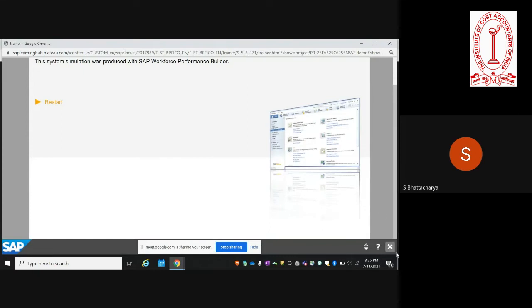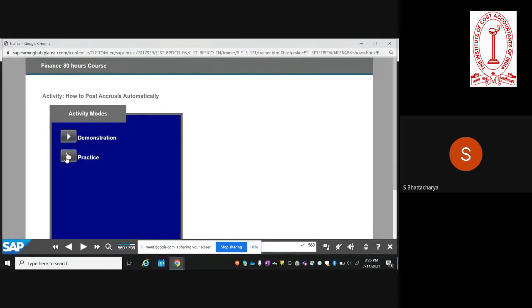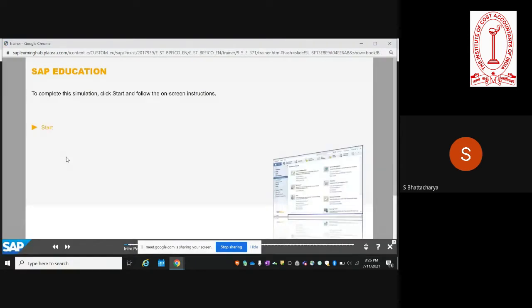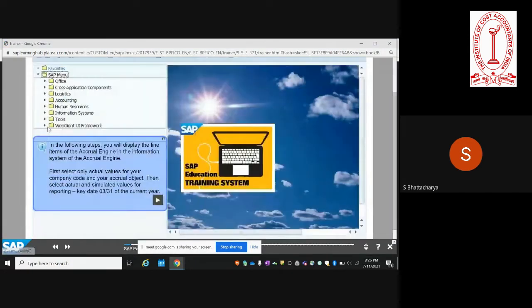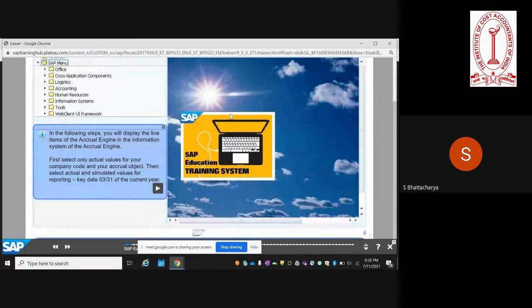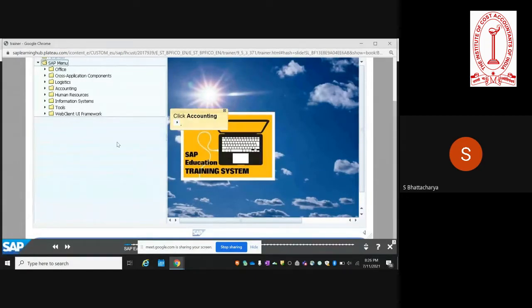So we'll do the same exercise a bit slowly so that you get a hang of how it works. So what we do is that we will see how you display the line items of the accrual engine using the specific transaction. So this transaction is a part of the information system where you are able to get a line item display of the accrual engine template that has been created. So we'll use the easy menu.